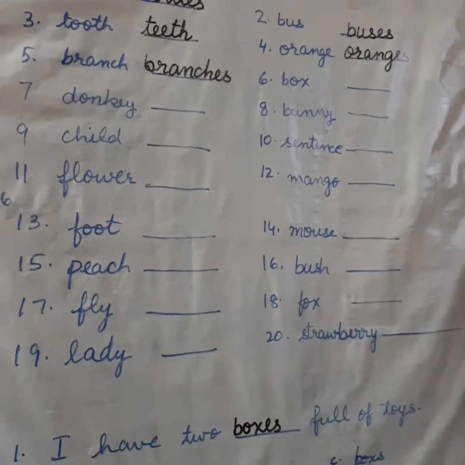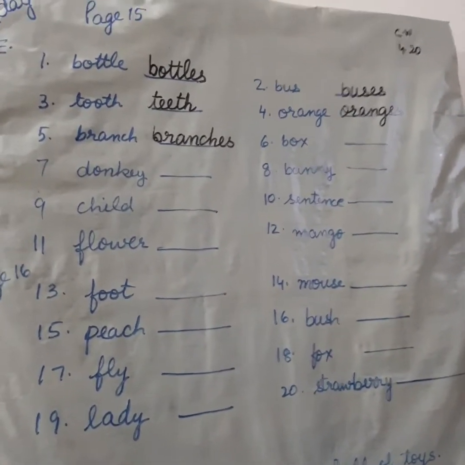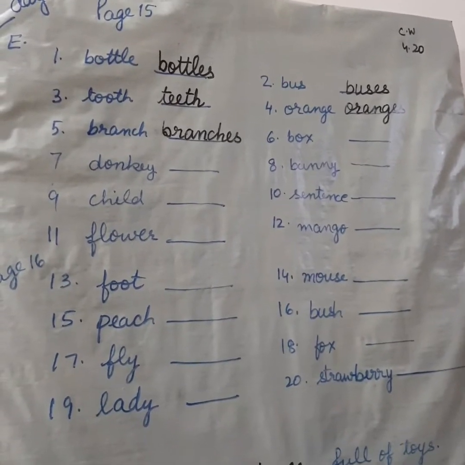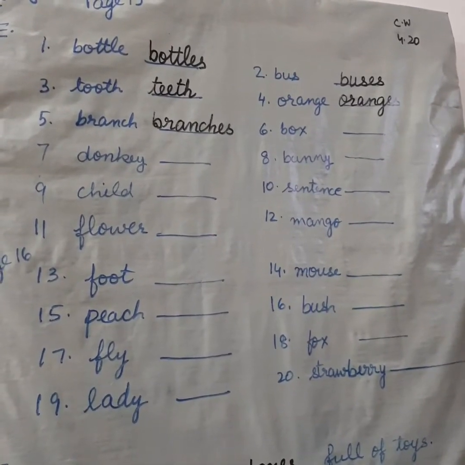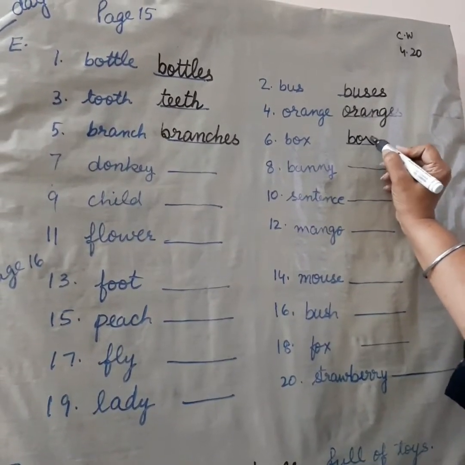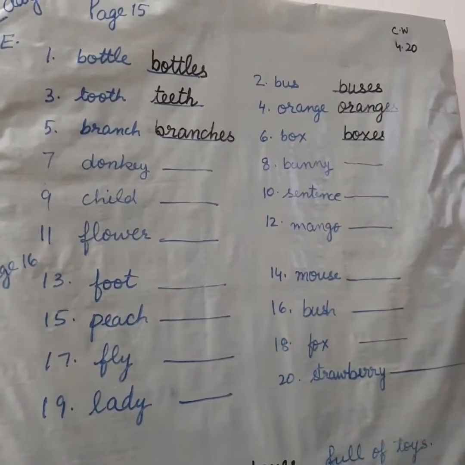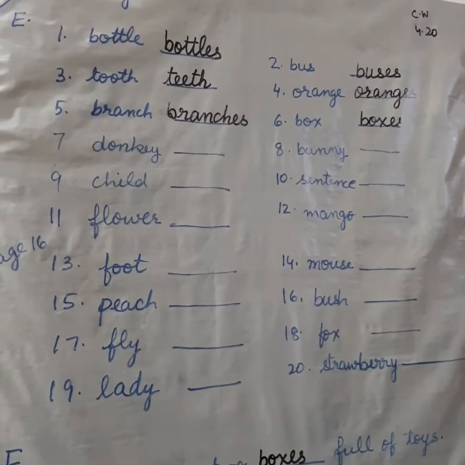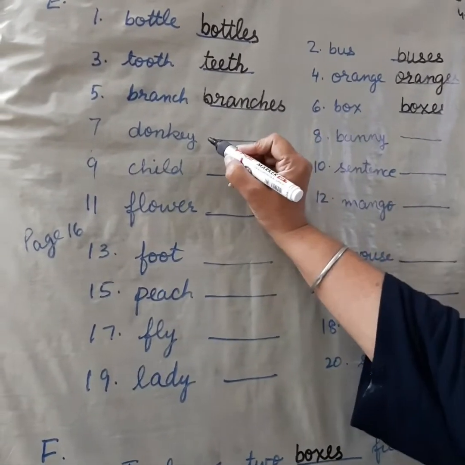Number 6 is box. To make it plural, the hissing sound, we will add es. Boxes. Now, donkey. What will we add?